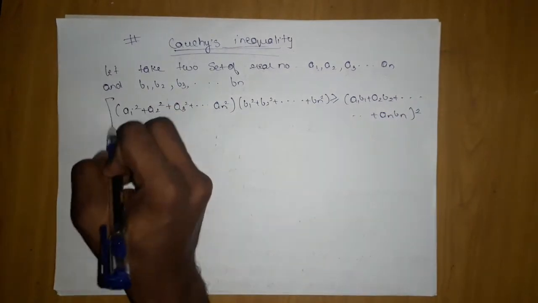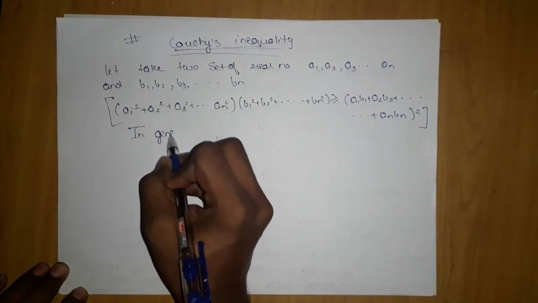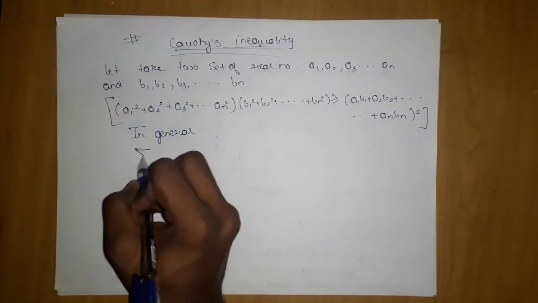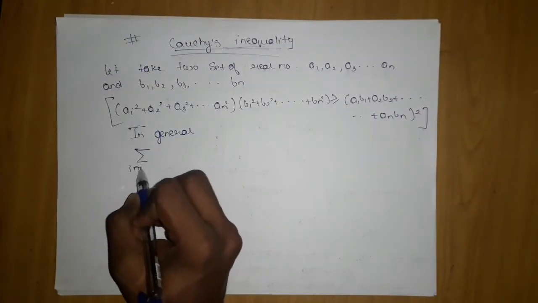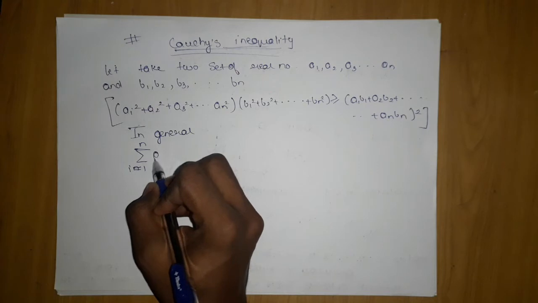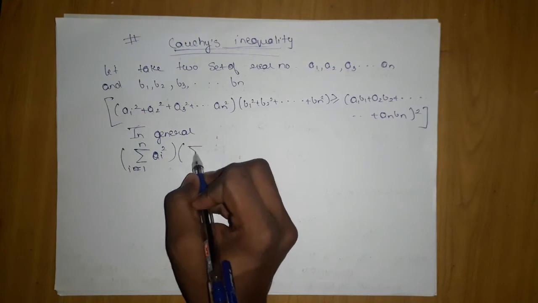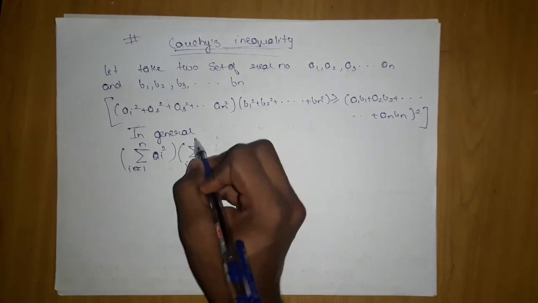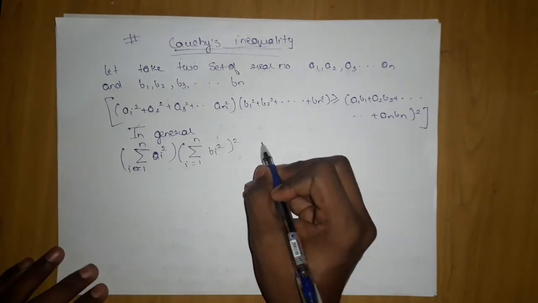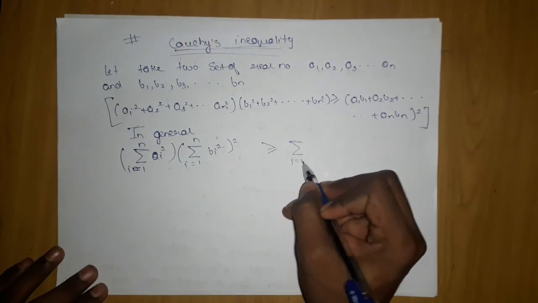So this inequality is called the Cauchy-Schwarz inequality, and you just have to remember this. In general, for memorization, it is nothing but summation for i equals 1 to n of ai square, into summation for i equals 1 to n of bi square, greater than or equal to summation for i equals 1 to n of ai bi, the whole square.